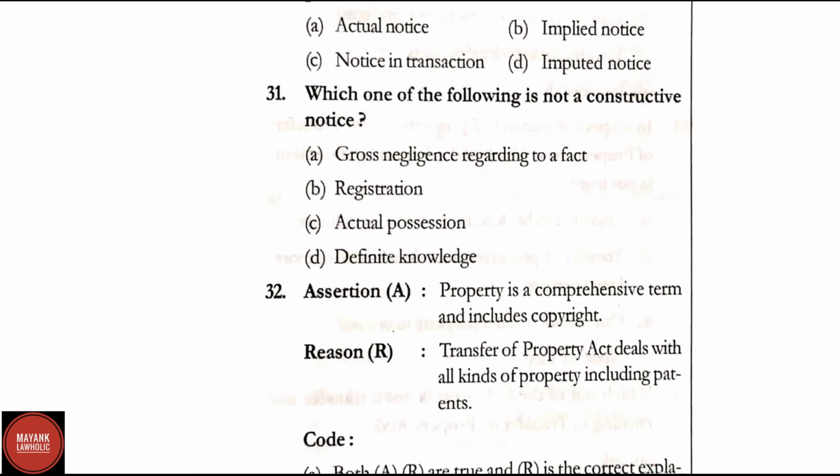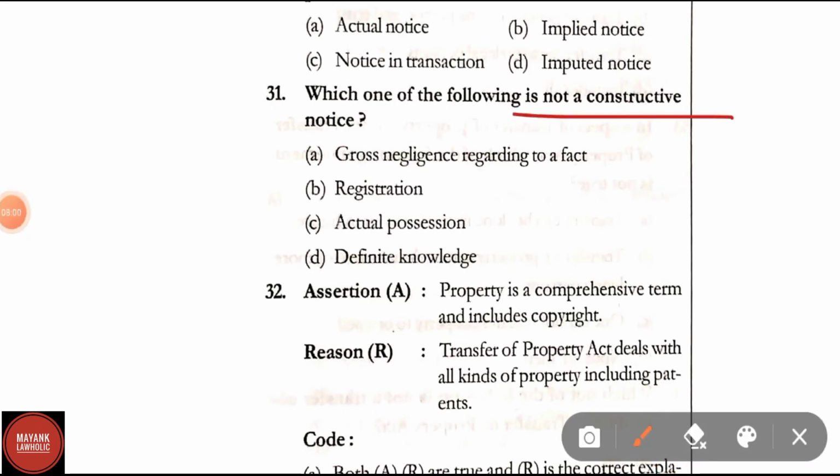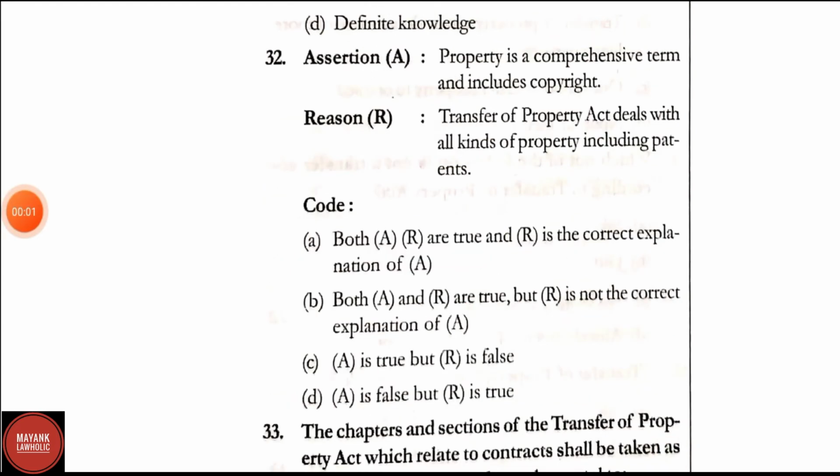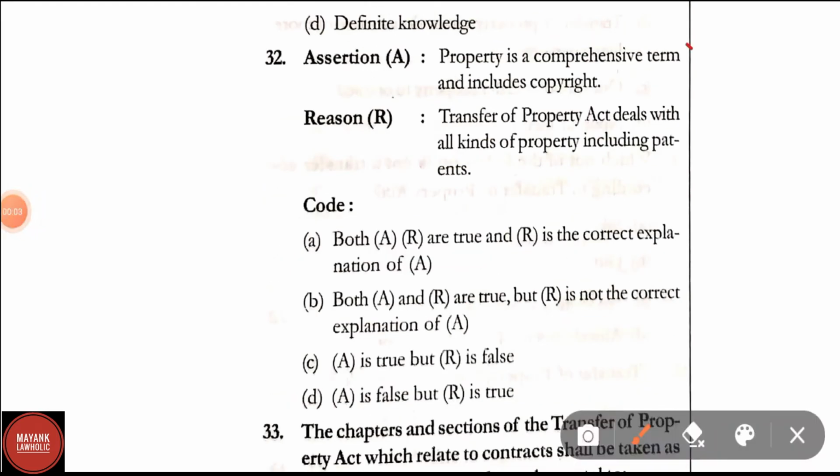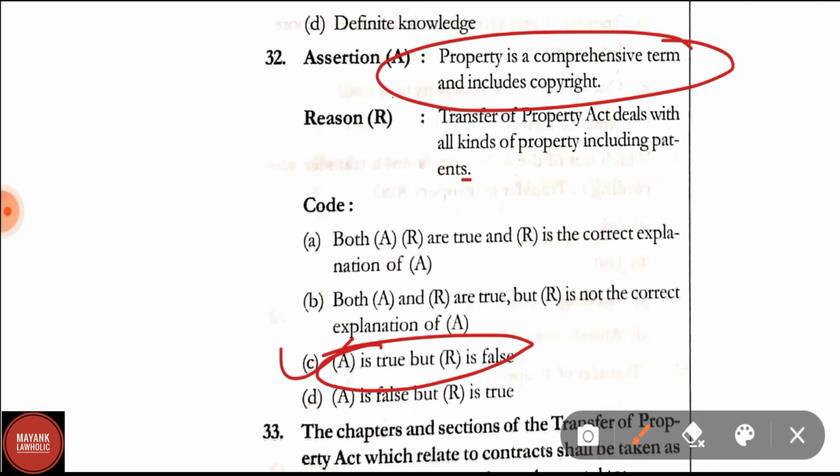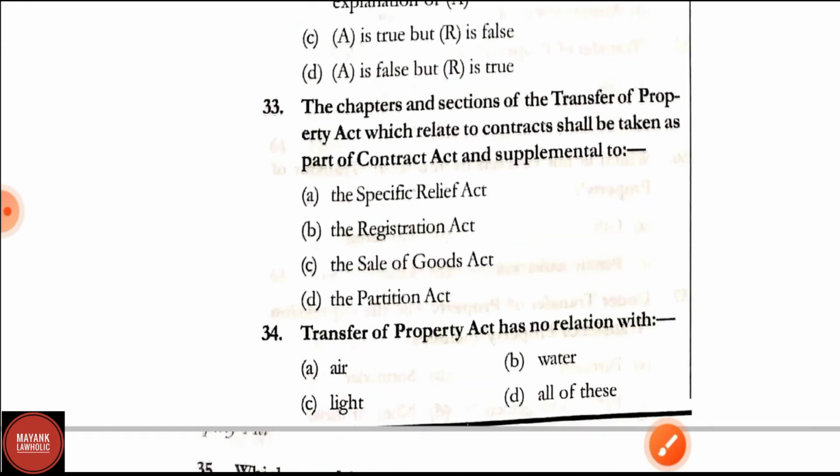Question number 31. Which of the following is not a constructive notice? Options are gross negligence regarding a fact, registration, actual possession, definite knowledge. Definite knowledge is not a constructive notice. So D is the right answer. Question number 32. Property is a comprehensive term and includes copyright. Reason: Transfer of Property Act deals with all kinds of property including patents. Here correct answer is option C. A is true but R is false. TPA deals only with movable and immovable property, whereas patents and copyright are intellectual properties. So option A is correct, true, and R is false. Therefore C will be the right answer. Question number 33.